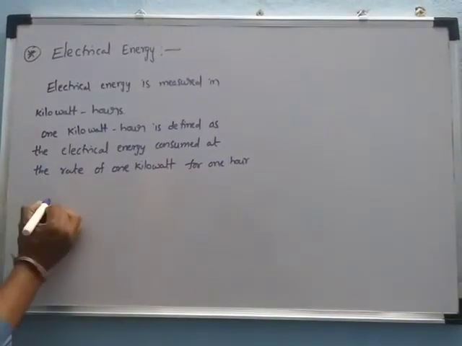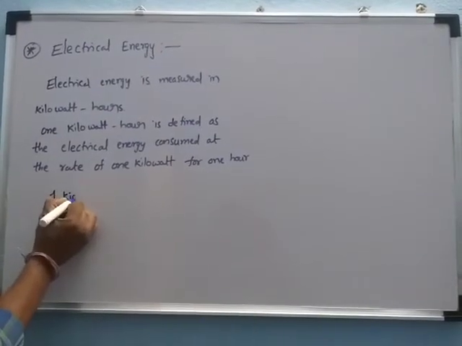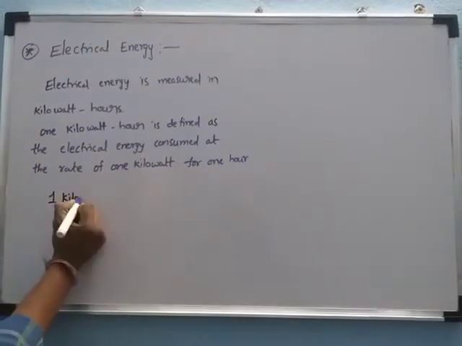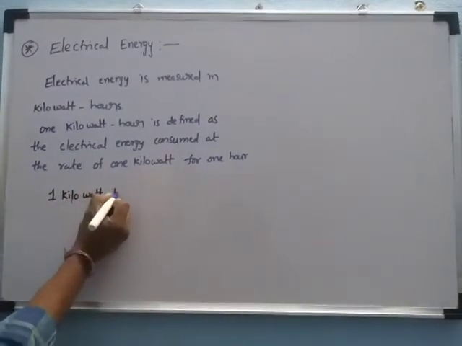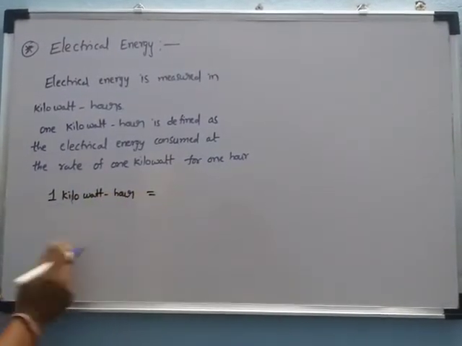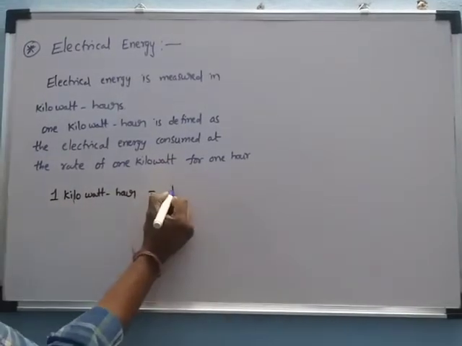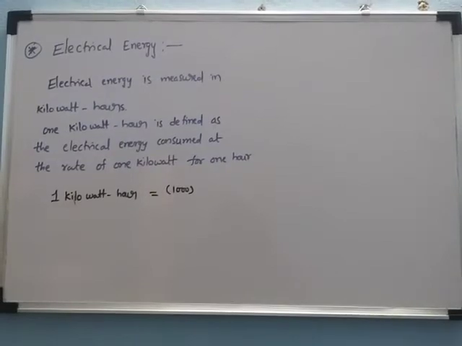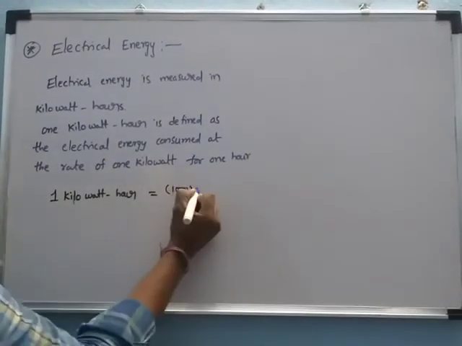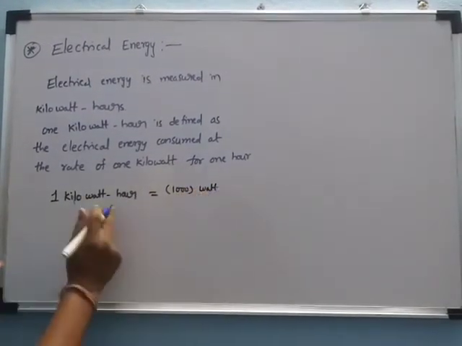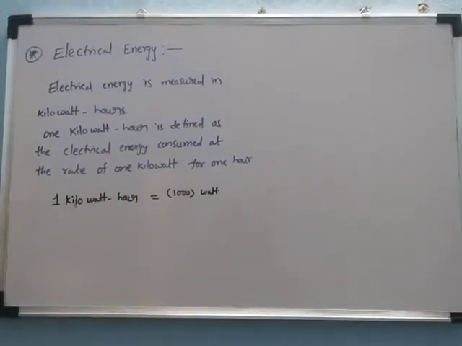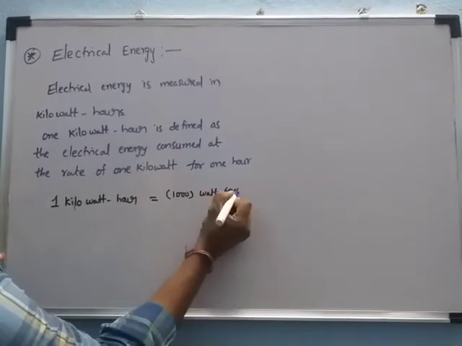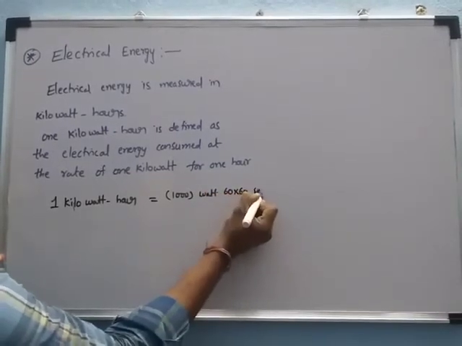Now write here 1 kilowatt hour is equal to kilo, which means 1000, and watt is the SI unit, into hour. 1 hour is equal to how many seconds? 1 hour is equal to 60 into 60 seconds.